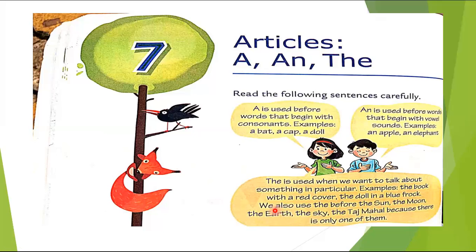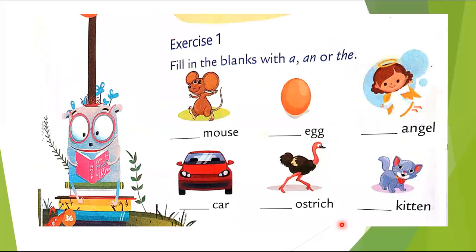Okay, we also use the before the sun, the moon, the earth, the sky and the Taj Mahal because they are only one of them. We have only one sun, moon, Taj Mahal, like that.